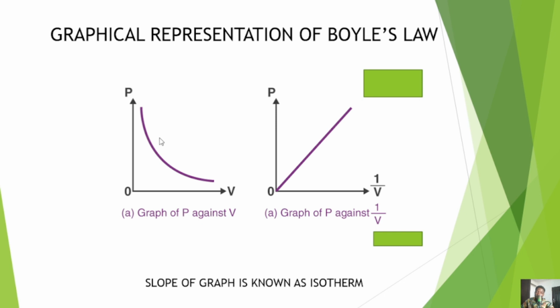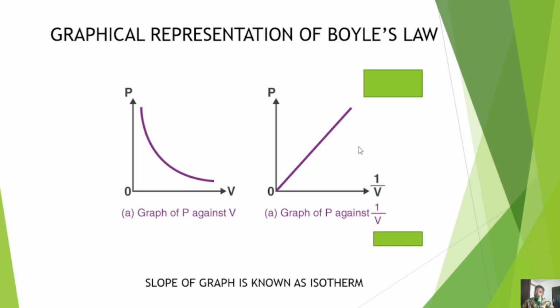In this case, the hyperbola curve is showing the inverse proportionality, but in this representation, what shows the inverse proportionality is the 1 over. So just have that in mind, that any of these two representations still talks about Boyle's law. Now note, the graph of a particular relationship between pressure and volume is known as an isotherm. This line of the graph is known as an isotherm.